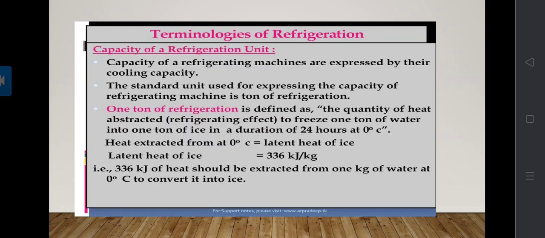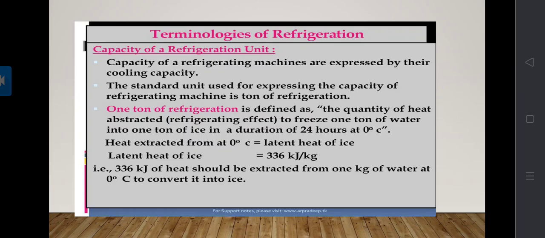The capacity of refrigeration machines is expressed by their cooling capacity, and the standard unit used is the ton of refrigeration. 1 ton of refrigeration is the quantity of heat abstracted to freeze 1 ton of water into 1 ton of ice in a duration of 24 hours at 0 degree centigrade.